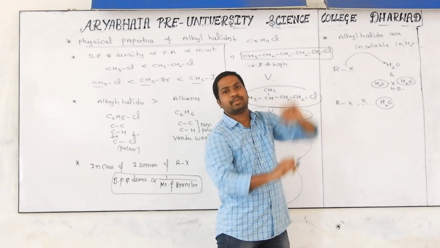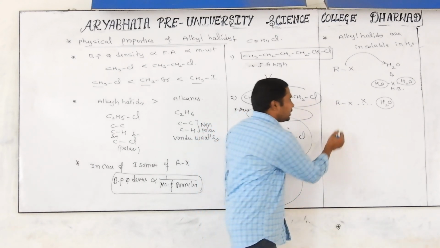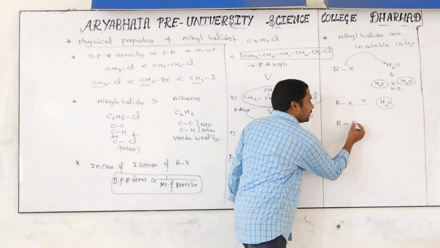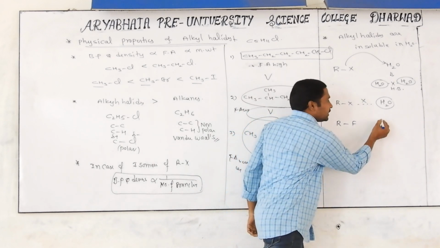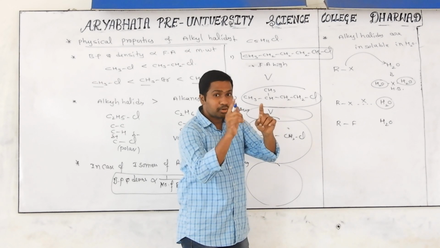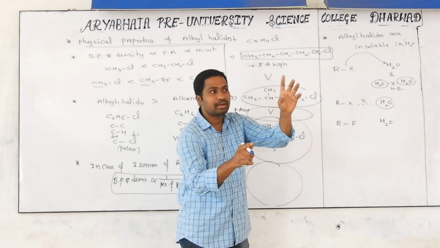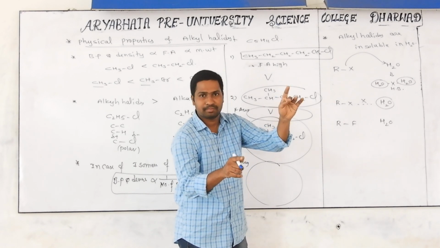That's why they are like a separate liquid. And sir, why is it happening like this? For example, you take an alkyl fluoride, and here is H2O. You know the hydrogen bonding character: a positively charged hydrogen atom has to be attracted to a highly electronegative element like fluorine, nitrogen, oxygen.